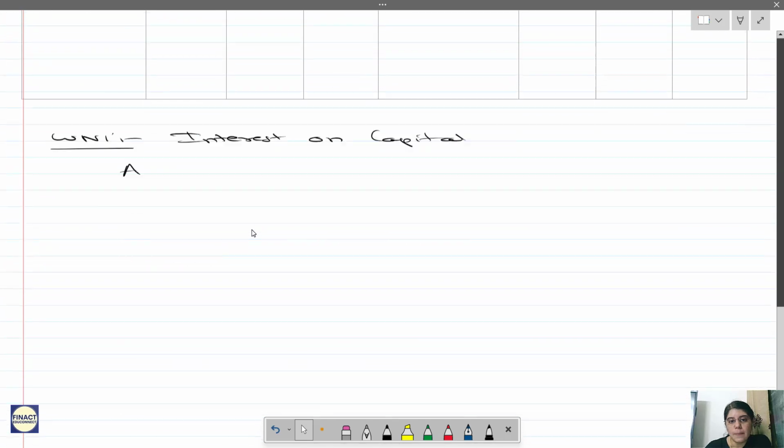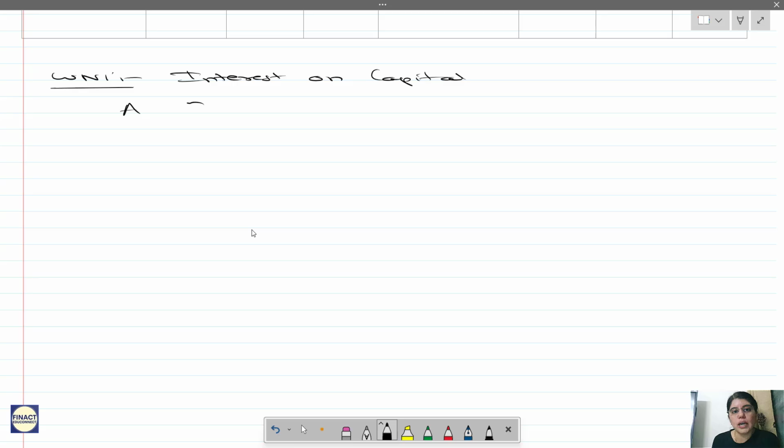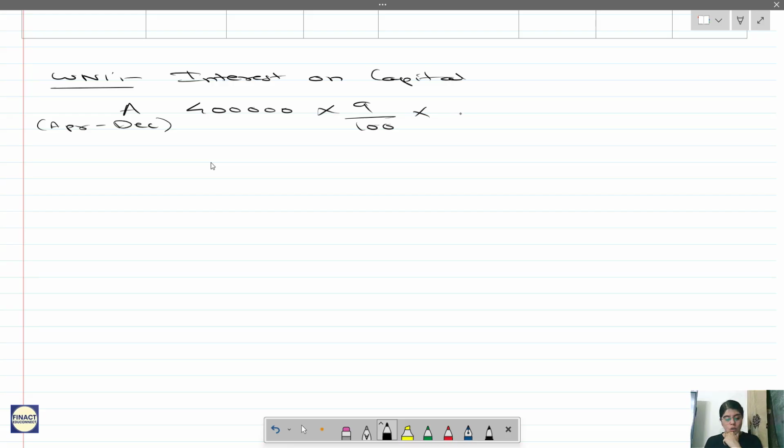So interest on capital for A: 4 lakhs into 9 by 100, and this 4 lakhs was from April to December, so into 9 by 12.